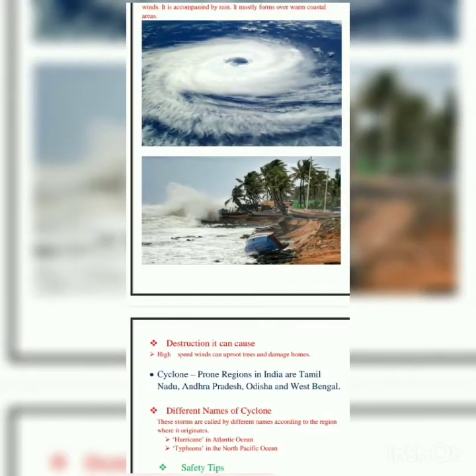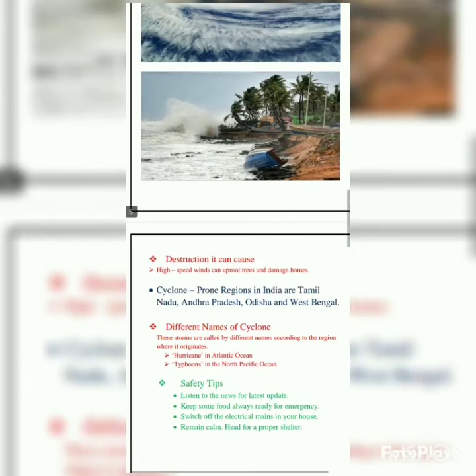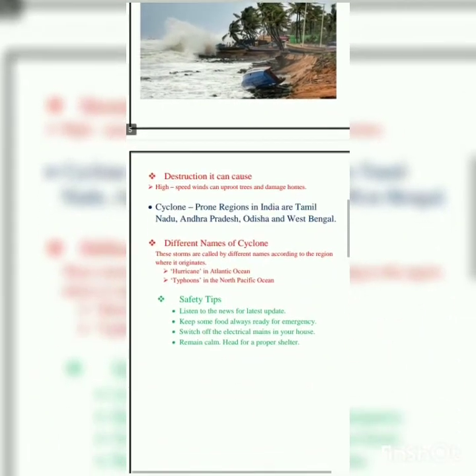And you can see the picture below, the kind of destruction a cyclone causes. Now, the destruction it can cause: high speed winds can uproot trees and damage homes. I have shown you the picture, you can see.